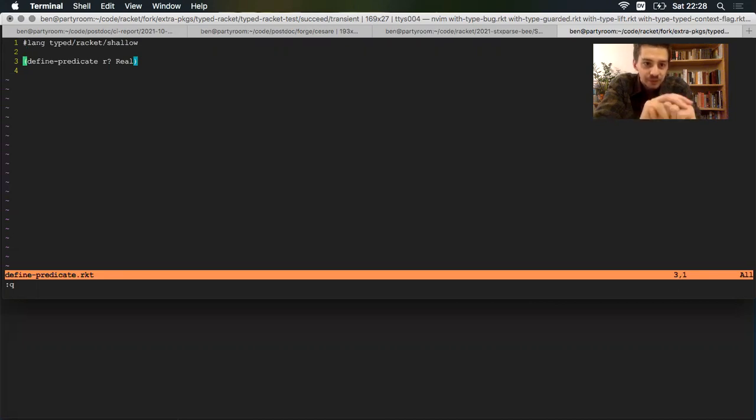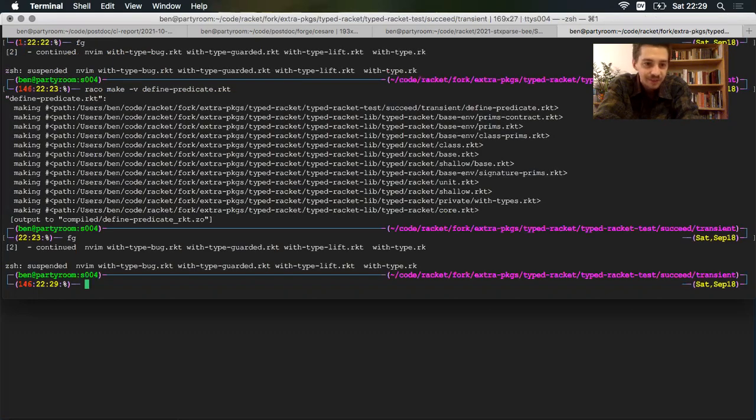So my plan was to fork them, and now there's two copies of define predicate sitting in the code base. You get one of them when you use the deep language, and another one when you use the shallow language, like we have here. And I ran into an interesting bug. So we're currently at a state where the bug exists.